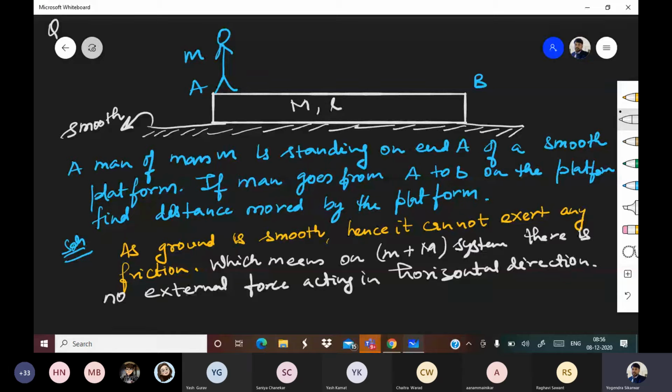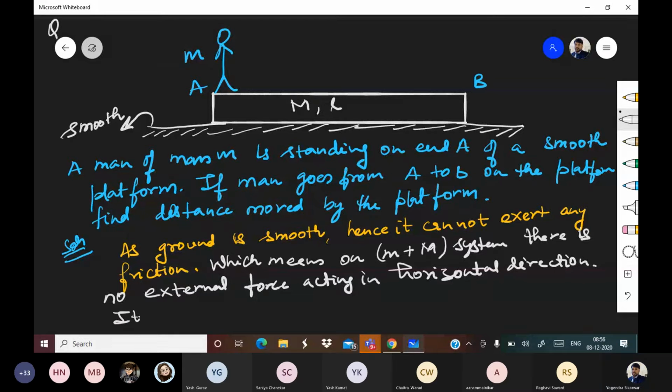Each and every word is important. So that means there is no external horizontal force acting on the m plus M system. Now what does it mean? It means that wherever the center of mass of the m plus M system is, it should remain there only.